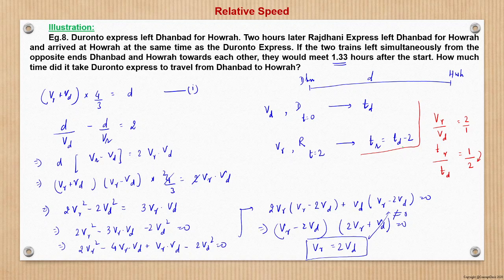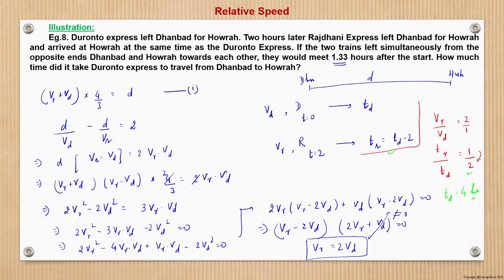But in actual it's taking 2 hours more. So here this time will be 4 units. So time taken by Duronto will be 4 hours. We can say so. I mean, we did not even solve the question, or we can solve also. But simply we can say we know that Duronto is taking 2 hours more.